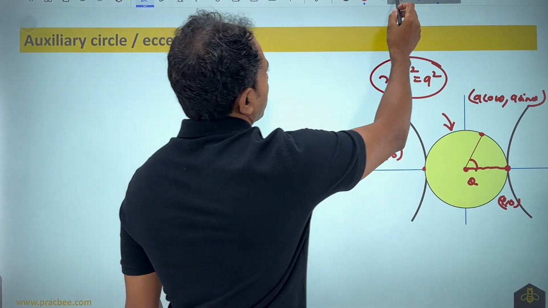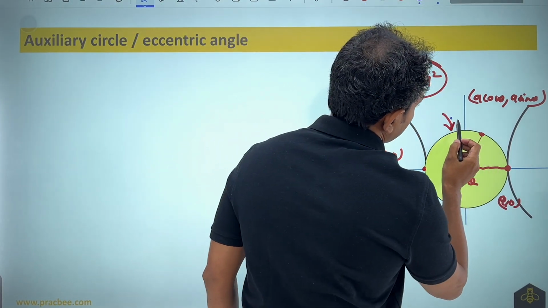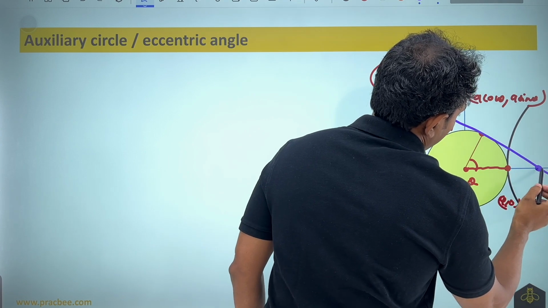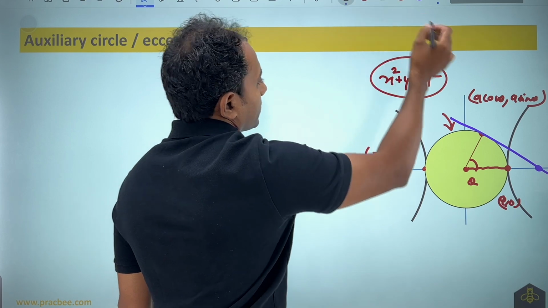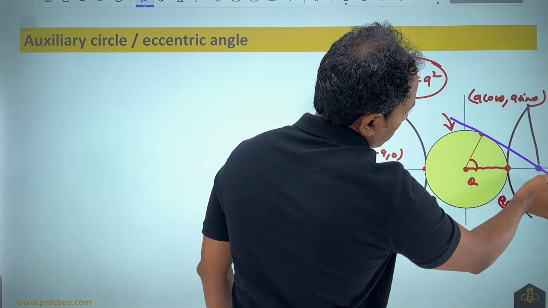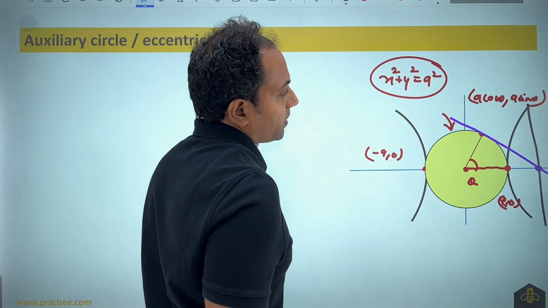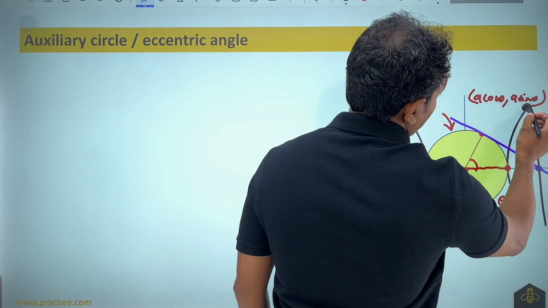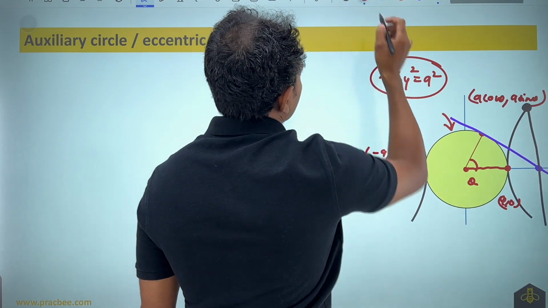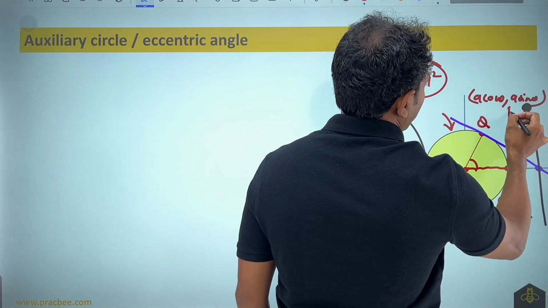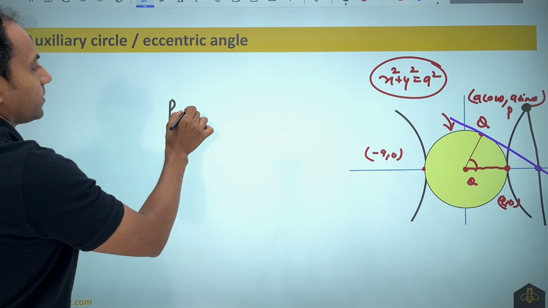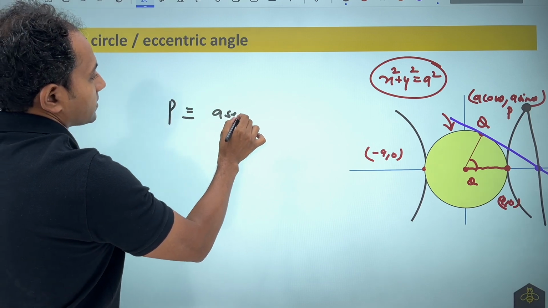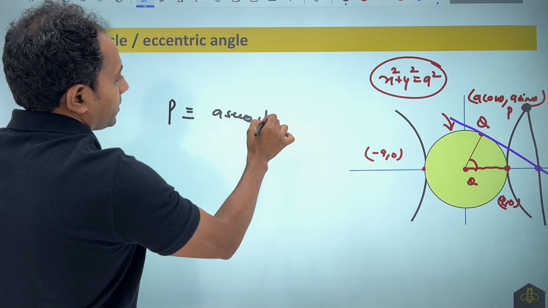And now from here, if I draw a tangent at this point, it will intersect at a certain point on the axis. Once you have taken that, from here if you draw a perpendicular to the axis, you can see that you will get this point. So the initial point was nothing but Q. This point will become P. So if you get the coordinates of point P, it will be nothing but (a sec theta, b tan theta).